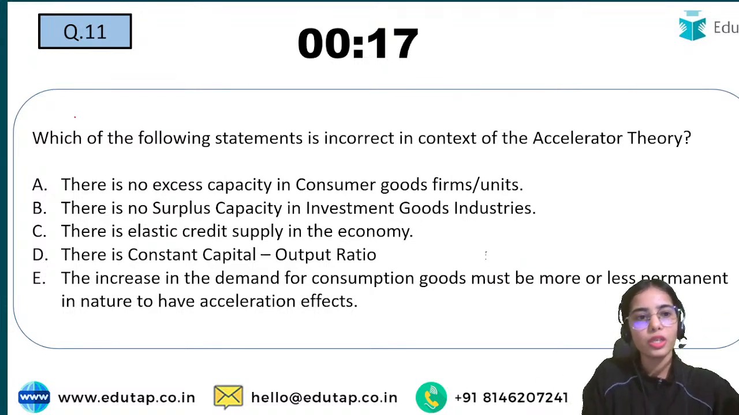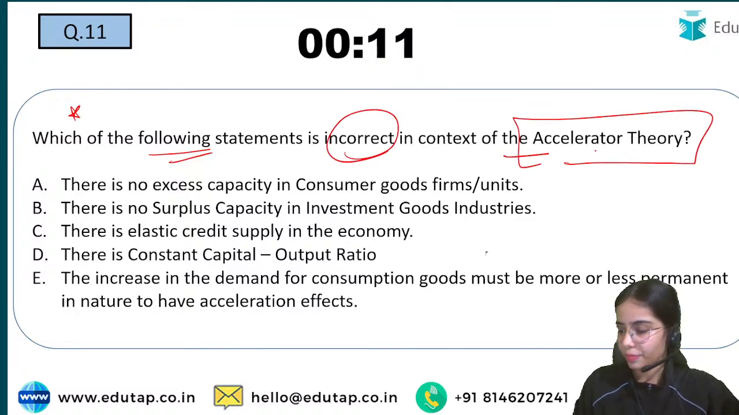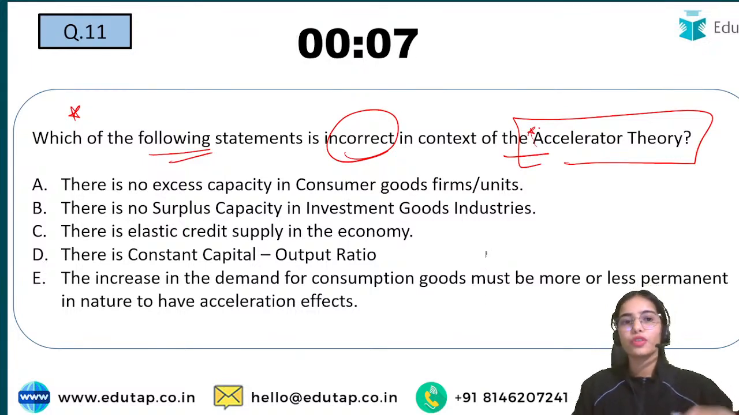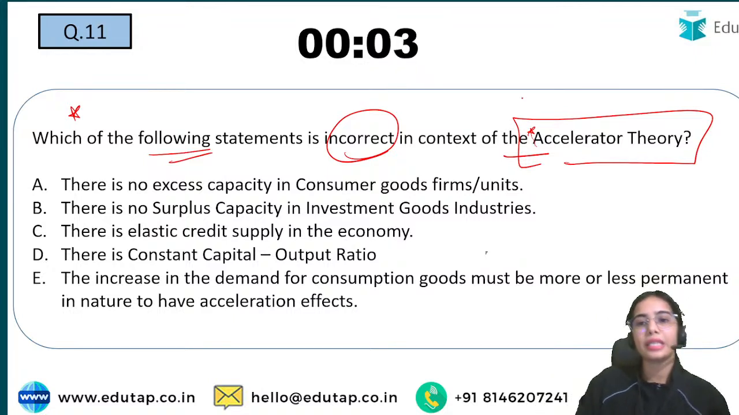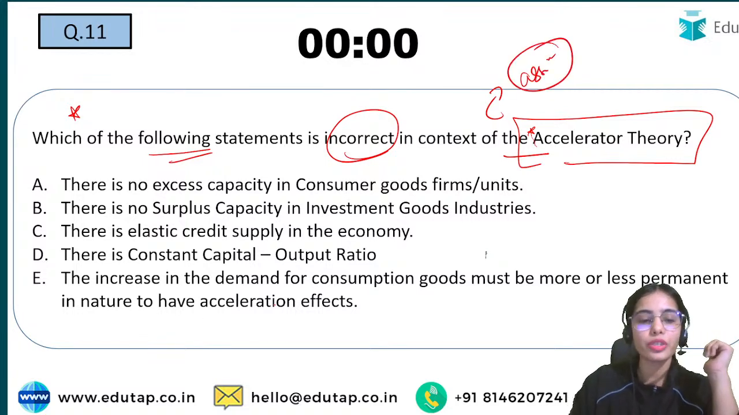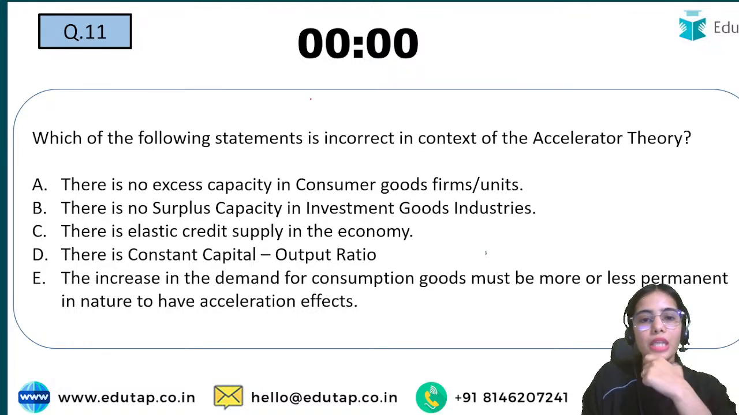Now, going forward with the next question: which of the following statements is incorrect in the context of the accelerator theory? You have to tell me which statement is incorrect in the context of accelerator theory. In this theory, some assumptions have been given, so you have to tell me which of the following assumptions is incorrect. Okay, now one thing about the accelerator theory.